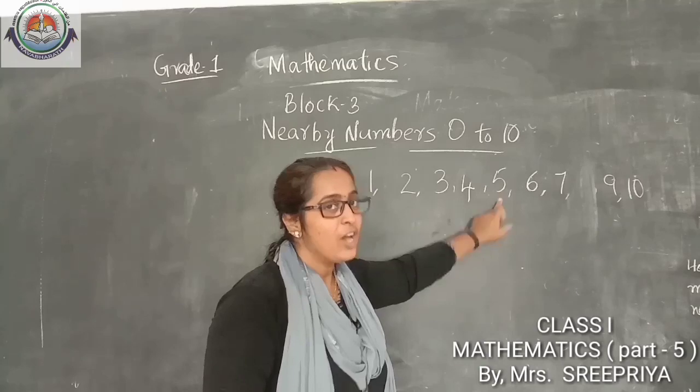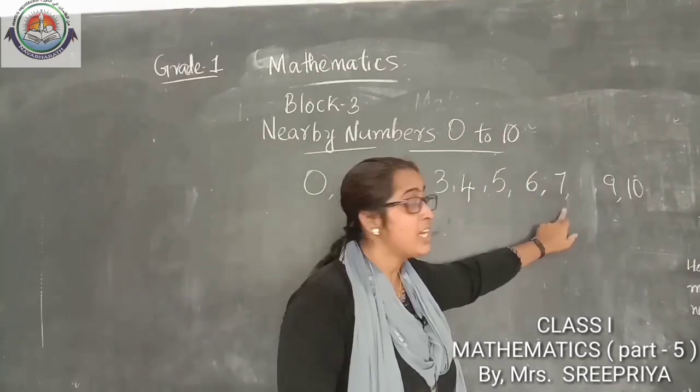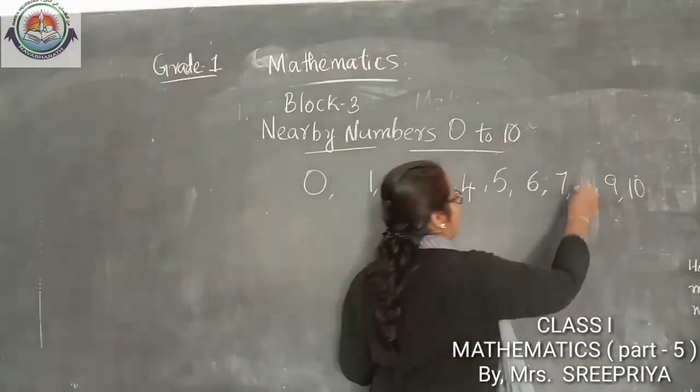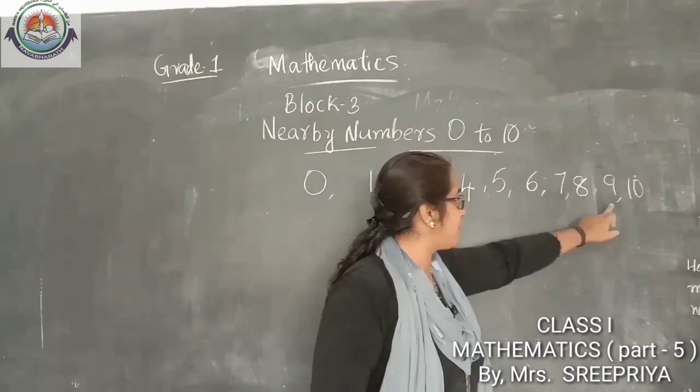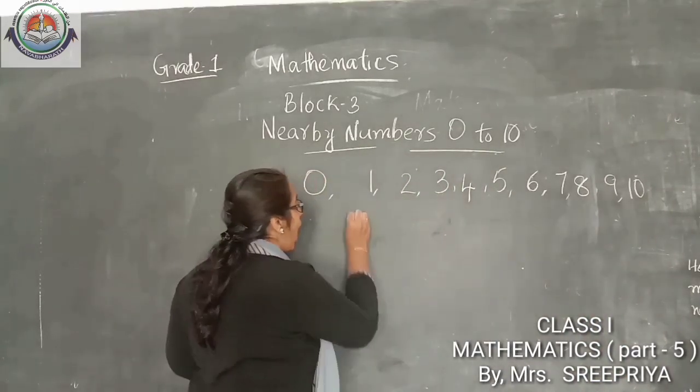4 after 5. 5 after 6. 6 after 7. 7 after 8. 8 after 9. 9 after 10. So what we studied?